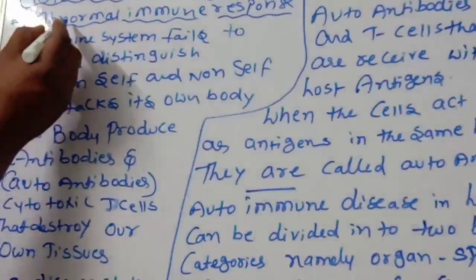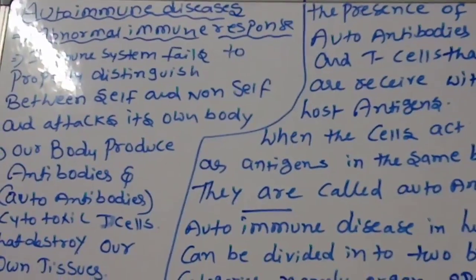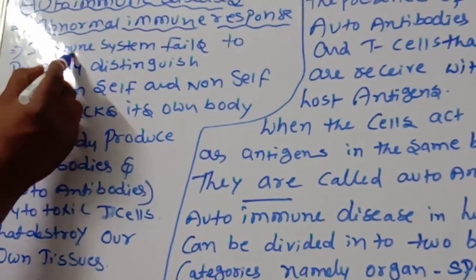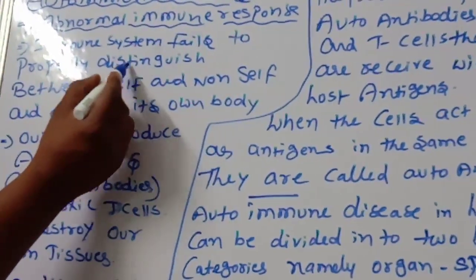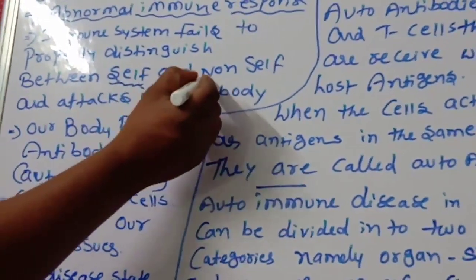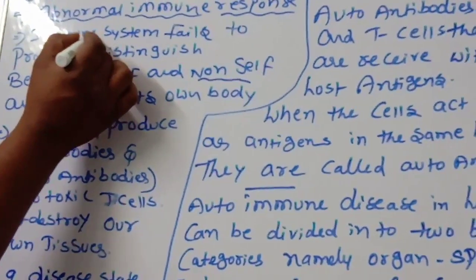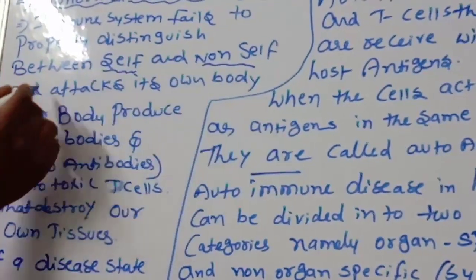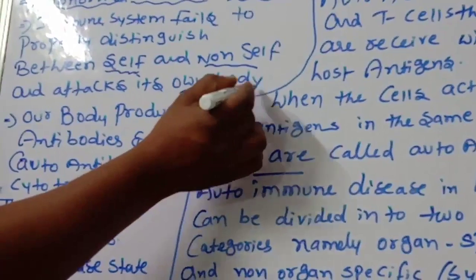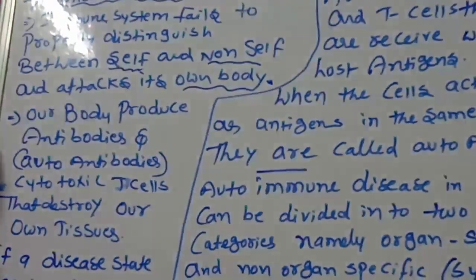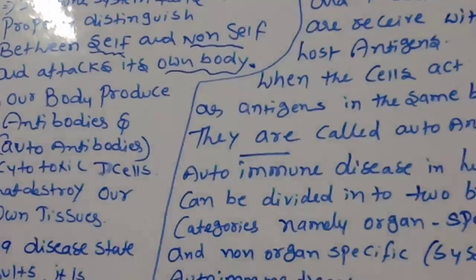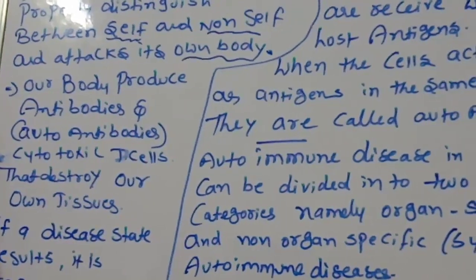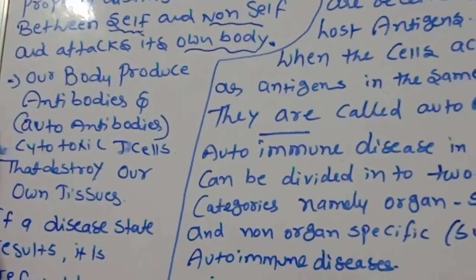Okay. So, abnormal immune response. Abnormal, not normal. Abnormal change. The immune system fails to properly distinguish between self and non-self and attacks its own body. It is unable to distinguish which one is self and which is non-self, so then automatically it will attack its own body.